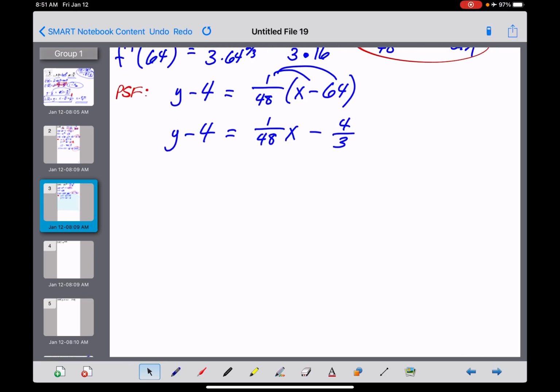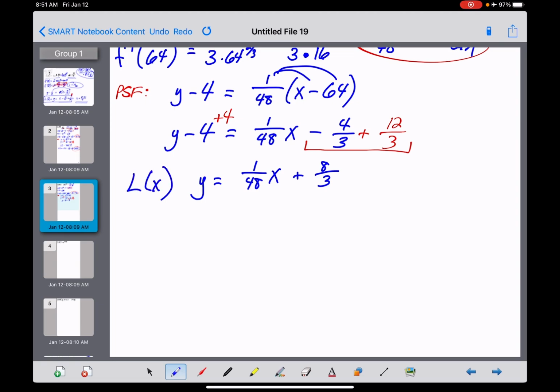All right, so we're going to end up now with y equal to 1/48 x, and we'd be adding a 4, which means we're adding over 3. That's going to be 12/3, which is the best way to do it so that we can easily combine those two terms and get a plus 8/3 at the end of all that. And again, usually we call that L of x and not y, so there it is.